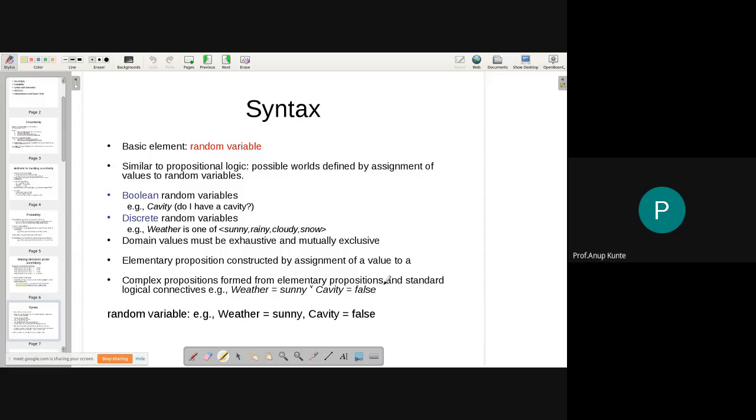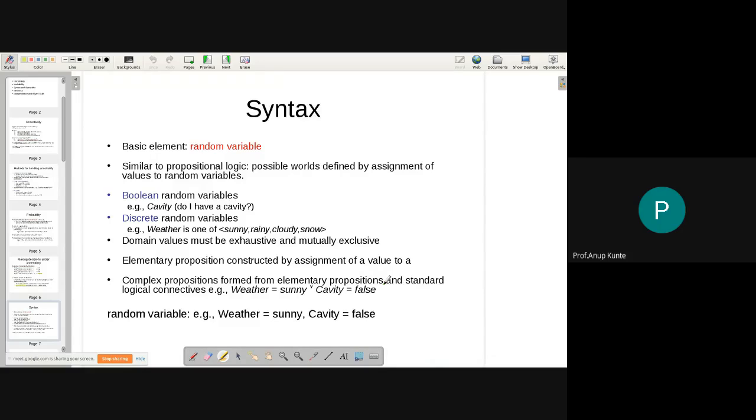So this particular variable is called a discrete variable, and there could be a Boolean variable which just says yes or no. So cavity, presence of cavity or absence of cavity. The problem that I was giving you earlier with respect to diagnosing whether a cavity is there or not by a dental expert, the variable cavity may have one of two values. Either the cavity may be present or cavity may be absent. So true or false, it's a Boolean variable. So I may have random variables which are Boolean or discrete.